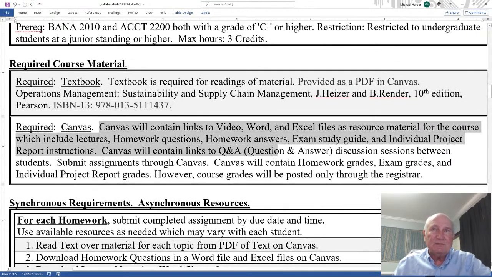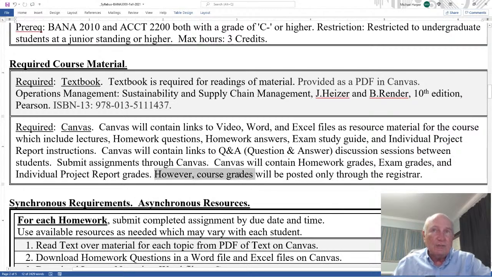Required is Canvas, because Canvas will contain links to the videos, links to Word files, Excel files, the homework files, lecture files. Also, it has the homework questions and answers, exam study guide, individual project report instructions. The Canvas will contain links to the Q&A, communications, etc. Now, Canvas will contain the homework grades, exam grades, and individual grades.